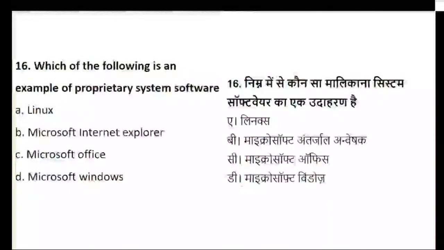Okay, question number 16 now. So let's see what question number 16 talks about. Question number 16 is basically about an example of proprietary system software. Is it Linux? Is it Microsoft Internet Explorer? Is it Microsoft Office, or is it Microsoft Windows? So what are we talking about? We are talking about something called proprietary system software.